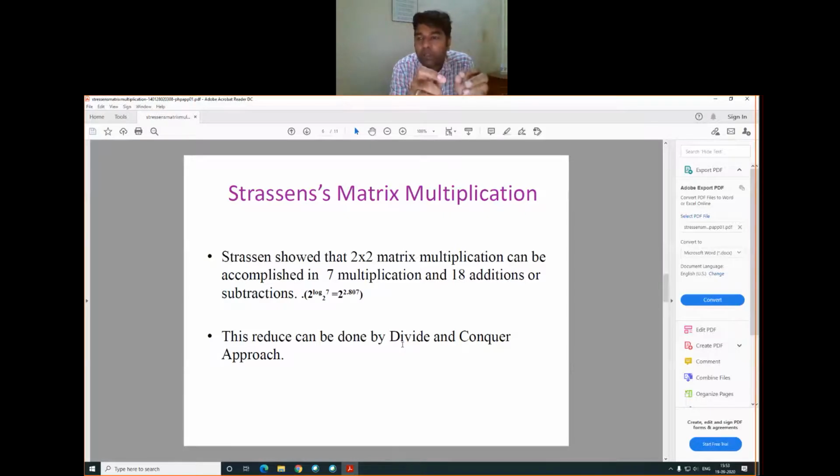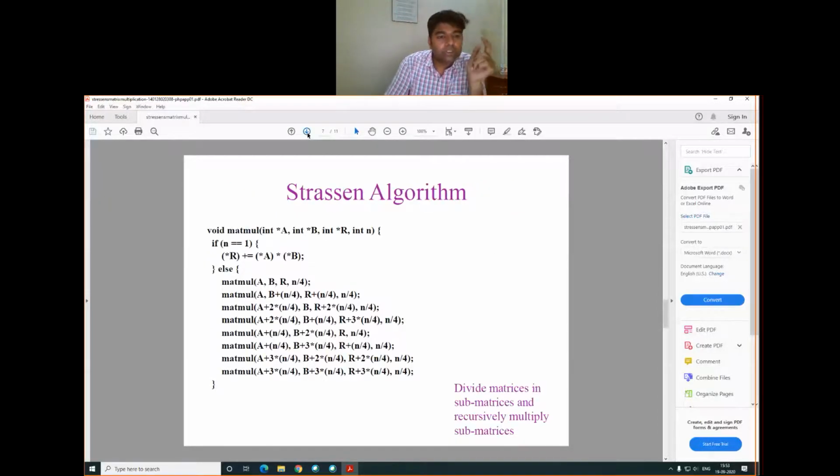Why is this algorithm very important, and why are we discussing it? We can take the idea that if we can reduce the total number of dominating terms of an algorithm, then we can get an efficient algorithm. So Strassen gave one of the ideas, and still people are doing research to reduce the time complexity of matrix multiplication. This algorithm is very important because it gave one of the ideas for reducing the time complexity of the matrix multiplication operation. This one is the Strassen algorithm.